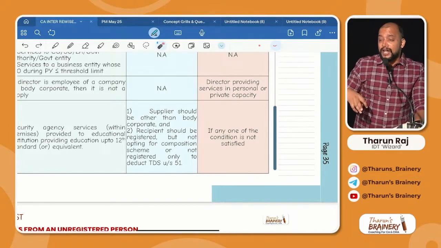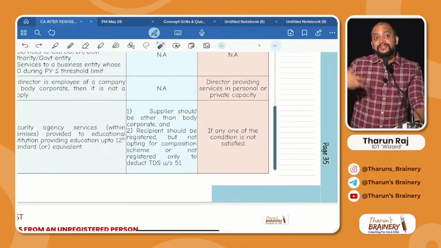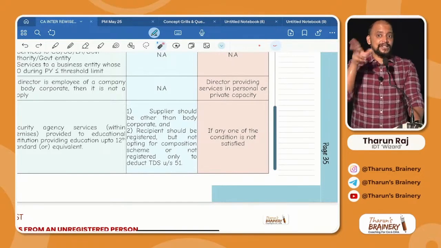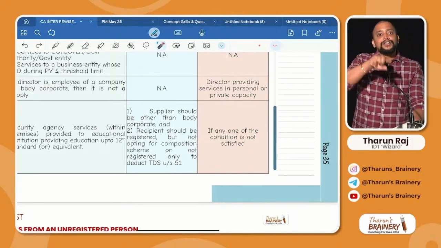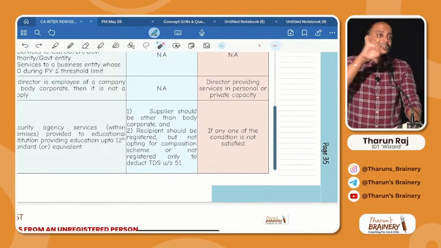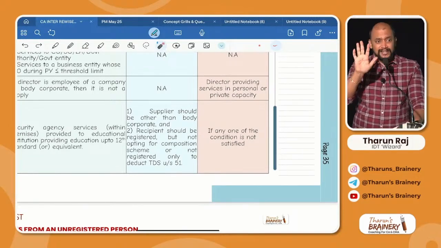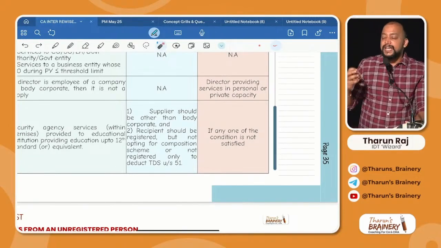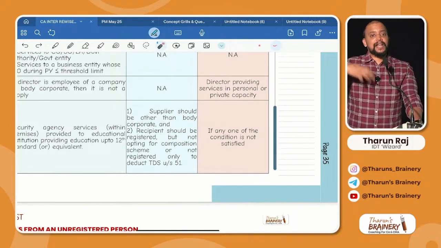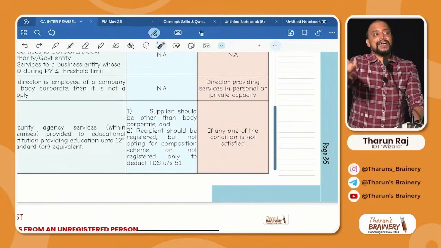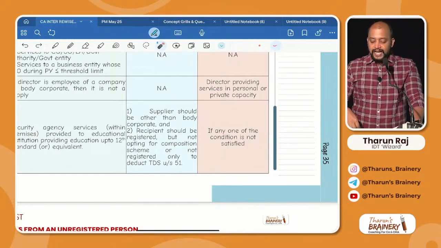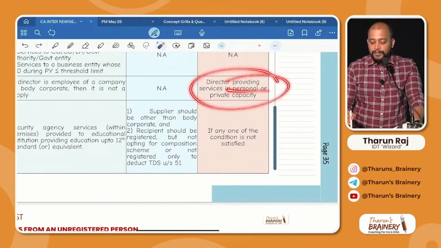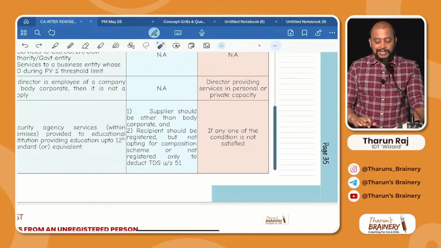Again, I am a chartered accountant and I will be providing services not in the capacity as a director but in the capacity as a chartered accountant. Then don't see it as director service, see it as chartered accountant service. Is it clear or not? So we need to see from the personal capacity point of view if it is other than director services. Okay, so a director providing service in personal or private capacity will not come under RCM.